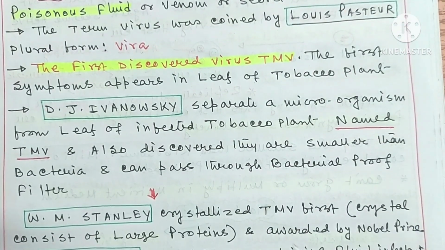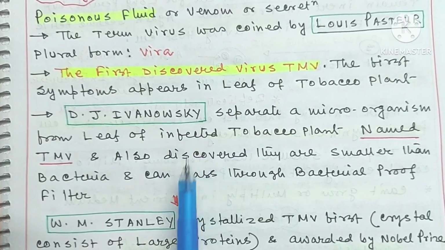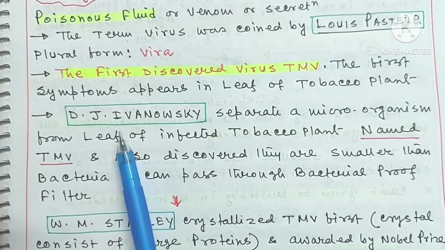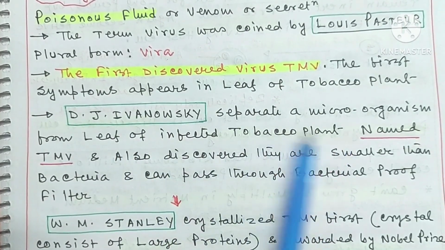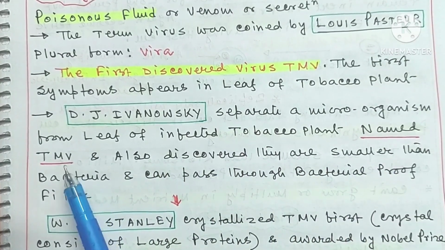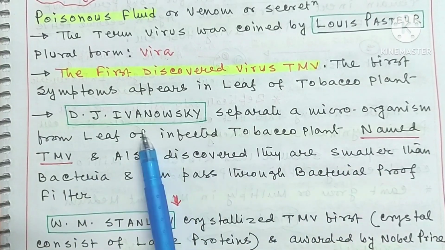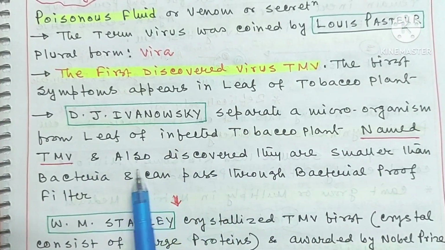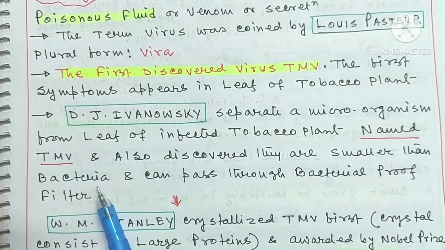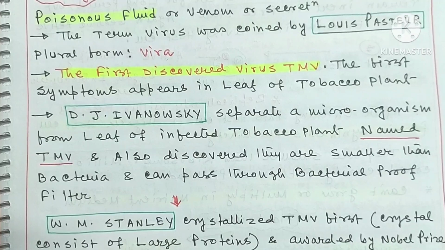Now we will see the discovery of tobacco mosaic virus, and many scientists were related with the discovery of this virus. D.J. Ivanovsky separated a microorganism from the leaf of an infected tobacco plant, named tobacco mosaic virus. The name was first given by D.J. Ivanovsky, and he also discovered they are smaller than bacteria and can pass through a bacterial proof filter.